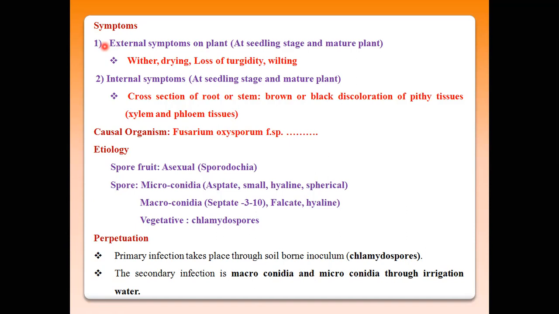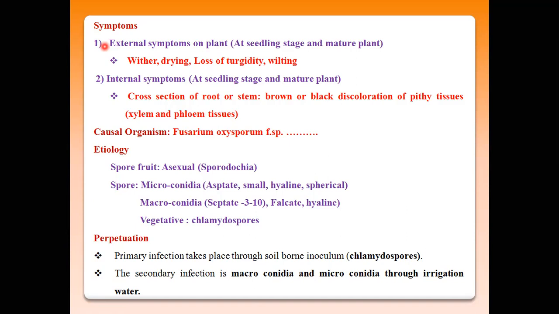Now look at the individual wilted plants. The leaves are totally yellow in color, and these yellowing leaves are suddenly defoliated from the wilted plants. So the major symptom seen on the individual wilted plant is yellowing and drying of the leaves.